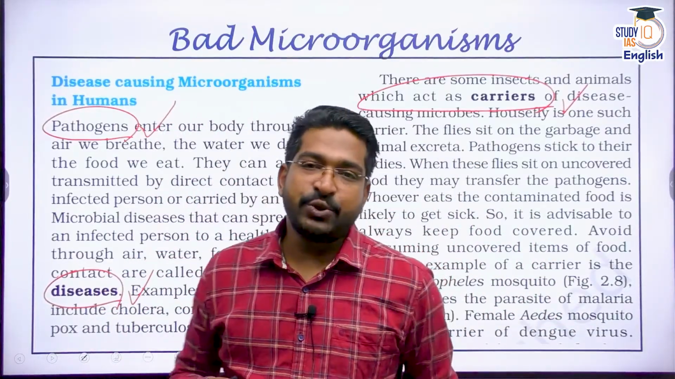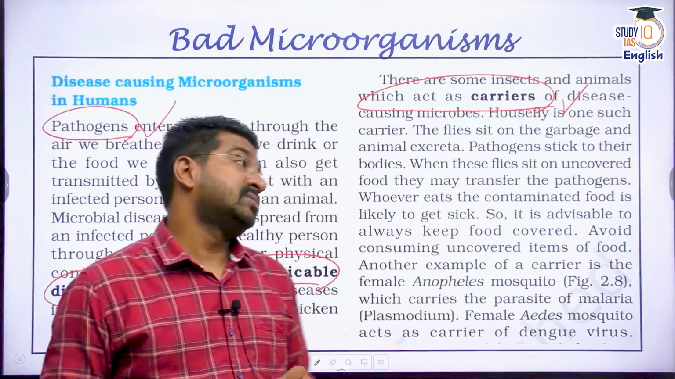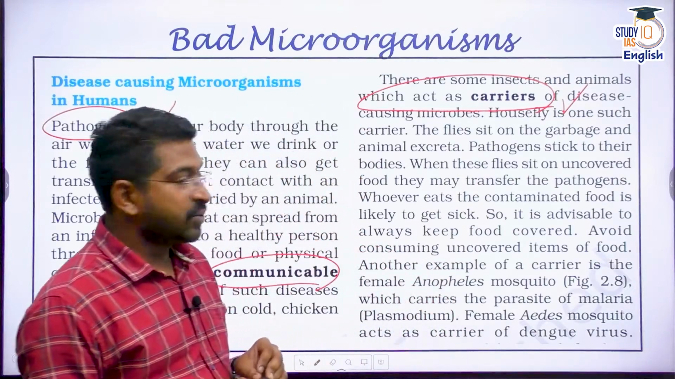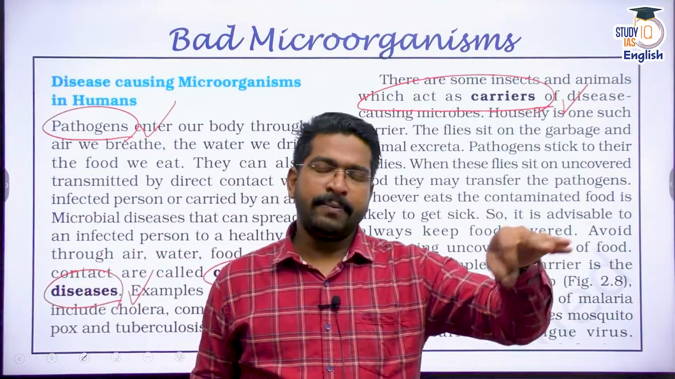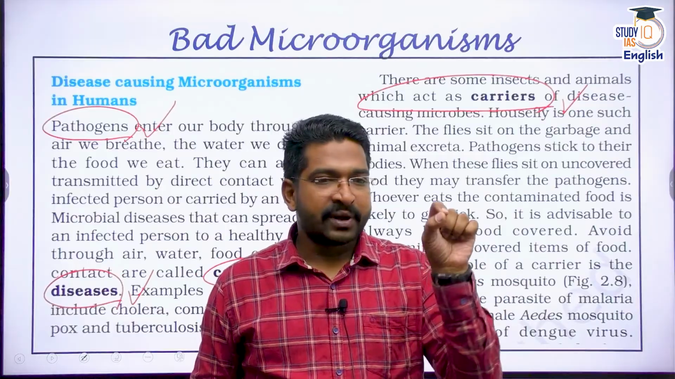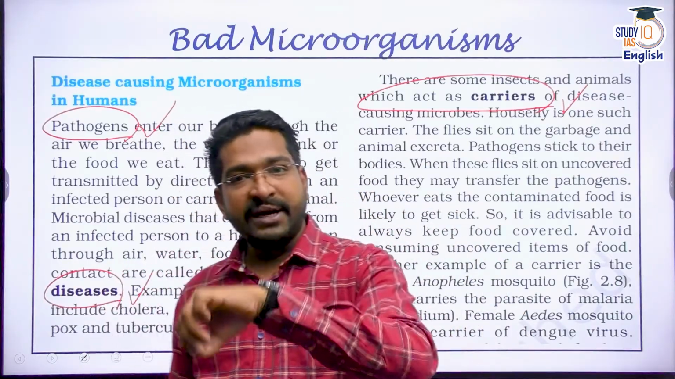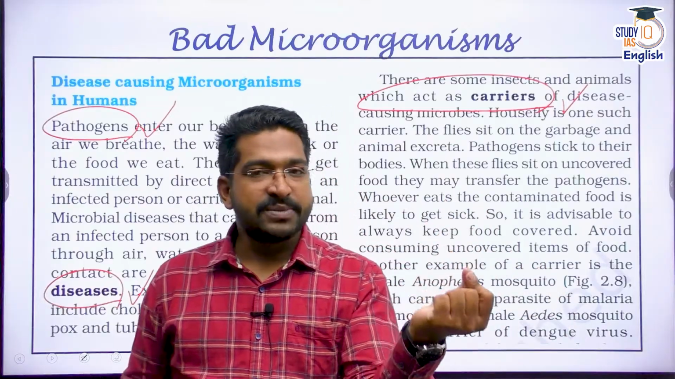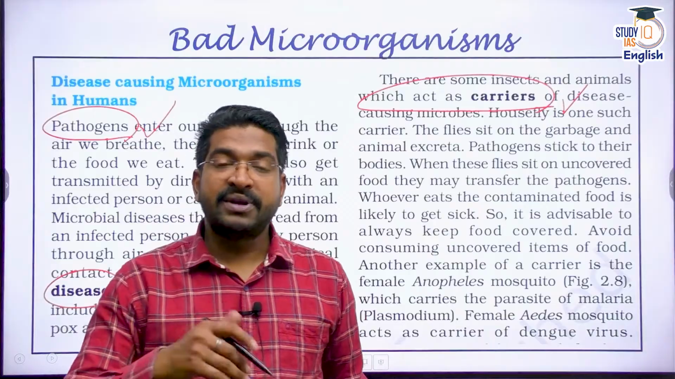Or say a mosquito. We have heard about the Aedes mosquito, Anopheles mosquito, right? These mosquitoes first of all go to the person who is infected. They bite them, they suck the blood. The female Anopheles mosquito sucks the blood and then it bites you. That means the microorganism is transferred from one person to another person, or it may be transferred through food.